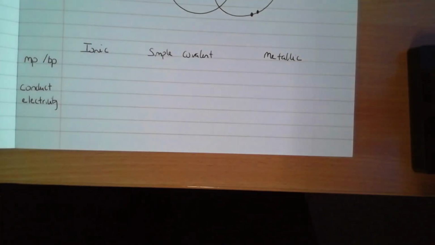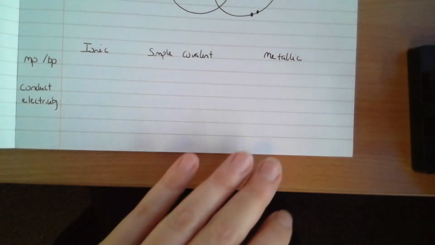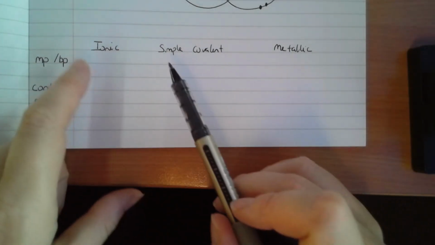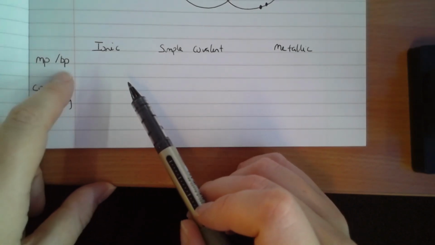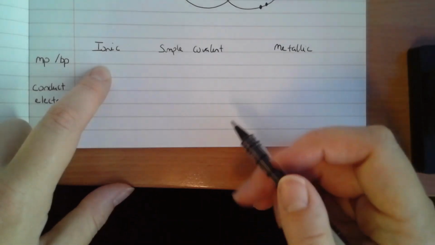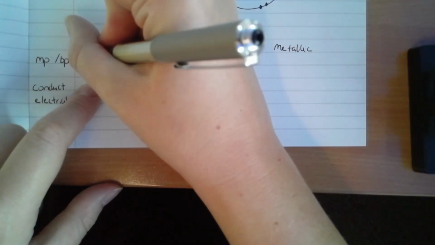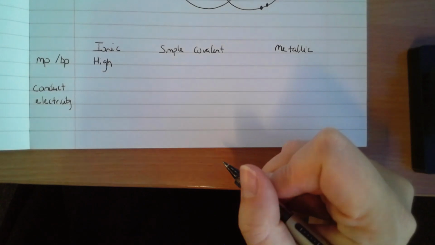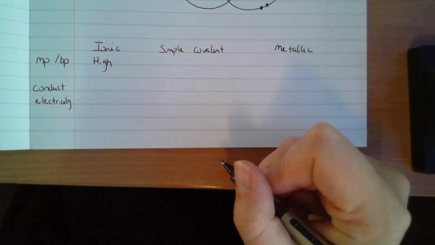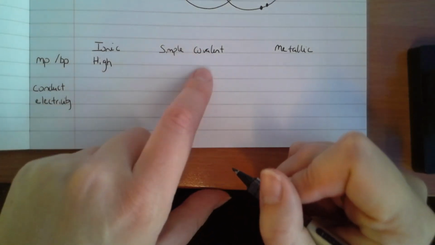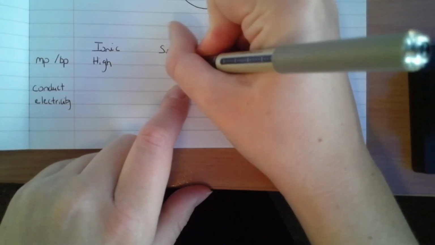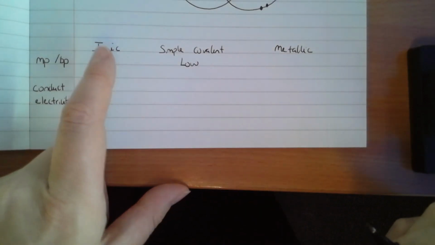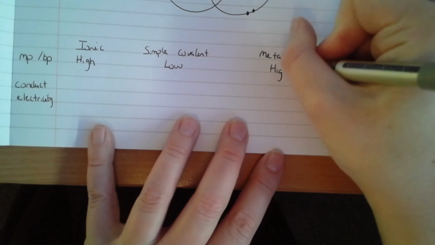The last little thing I want to highlight is there's a question asking you to identify a substance based on their properties. So it's important that you can kind of summarize the properties. So MP and BP is just melting point and boiling point. If a substance is ionic and it's got strong electrostatic forces of attraction, I would expect that melting and boiling point to be high. Okay, remember room temperature is 25 degrees, so I'm expecting it to be considerably higher than room temperature. Simple covalents, they've got weak intermolecular forces. If they've got weak forces, then the melting and boiling point will be low. And we've just seen metallic has the same strong electrostatic force as ionic, so again, I'm expecting that to be high.